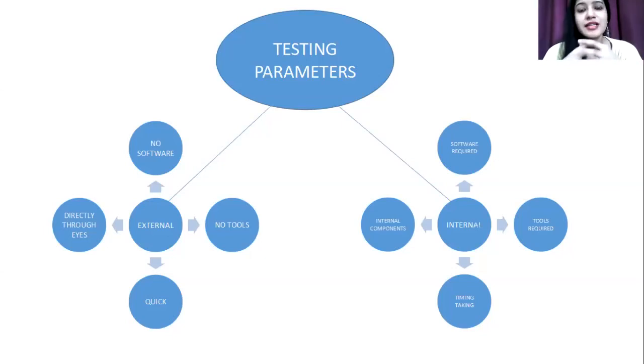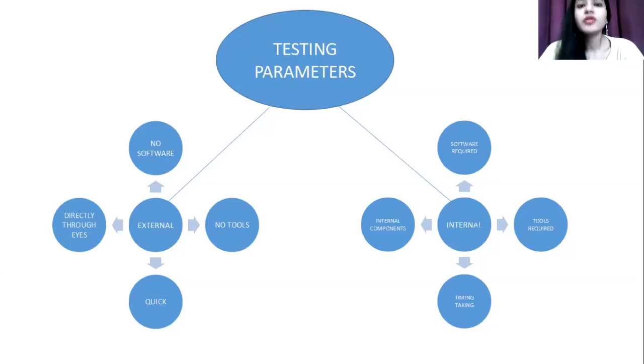External parameters are checked directly through the eyes. We do not require any software or specialized tool. We can say it's a very quick process; we just get through it. Whereas the internal parameters are a slightly longer process, slightly time consuming as compared to external. Along with that, it requires internal components checking, specialized software, and tools. So it requires a lot of things.